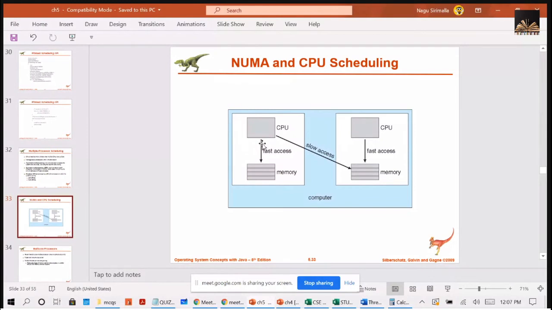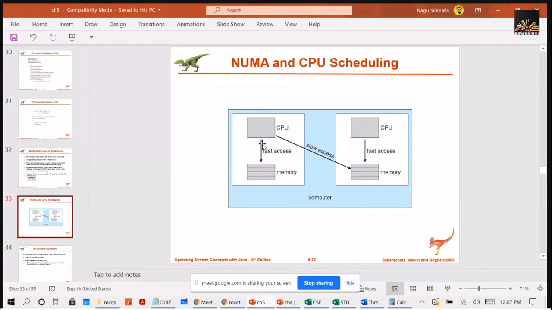This will make sure that no CPU is overburdened and no CPU is idle. Its motto is no CPU should be overburdened and no CPU should be idle.